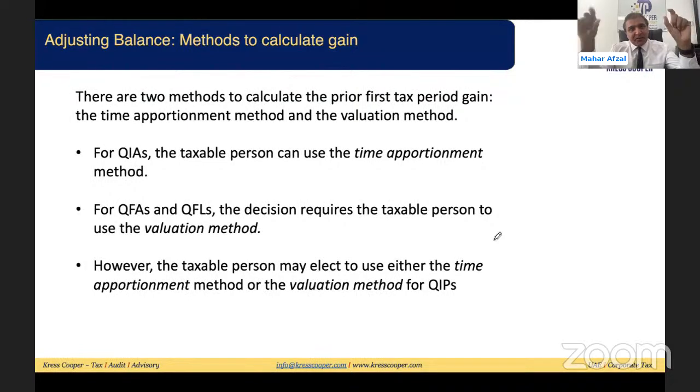Then we need to compare with the cost. There will be a gain. That gain will be considered pre-tax gain. So we know the pre-tax gain, we know the post-tax gain. Pre-tax gain will not be subject to corporate tax, and the taxable profit will be adjusted accordingly.